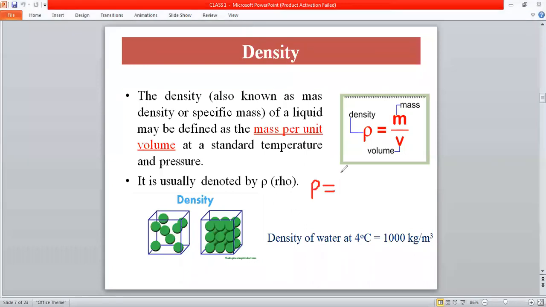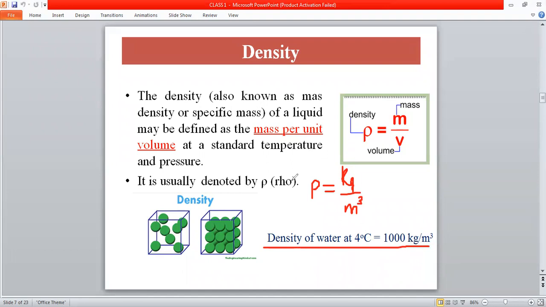The unit of mass is kilogram and the unit of volume is meter cube, so the unit of density will be kilogram per meter cube. The density may vary depending on pressure and temperature. The density of water at 4 degrees Celsius is 1000 kilogram per meter cube.